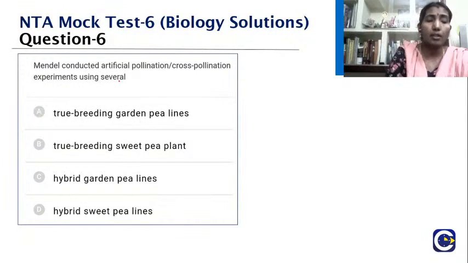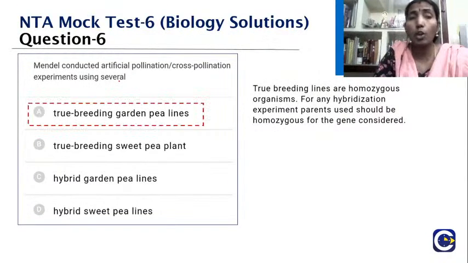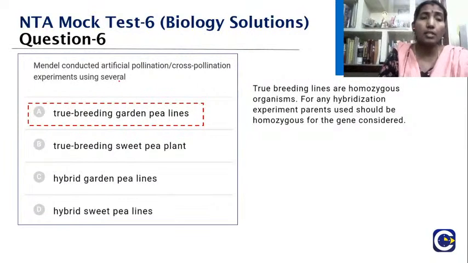What is the reason? Because he wanted to bring the true or pure breeding lines, so that they produce offspring exactly resembling the parents. Okay, so what is the option? Yes, children. Okay, no issues, Srivatsa, you're good. So just see what is the option. Yes, exactly, you're right, Srivatsan. See, the answer is what? It is that true breeding lines are homozygous.